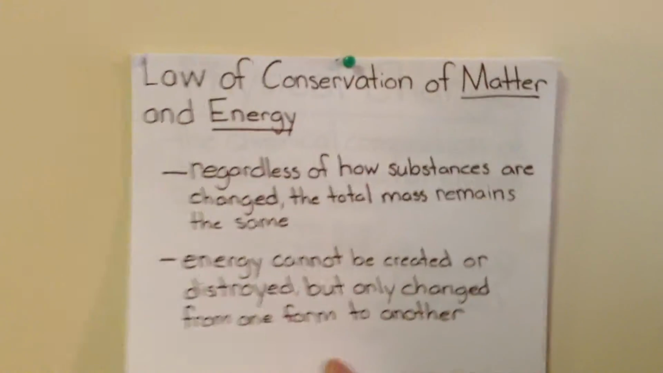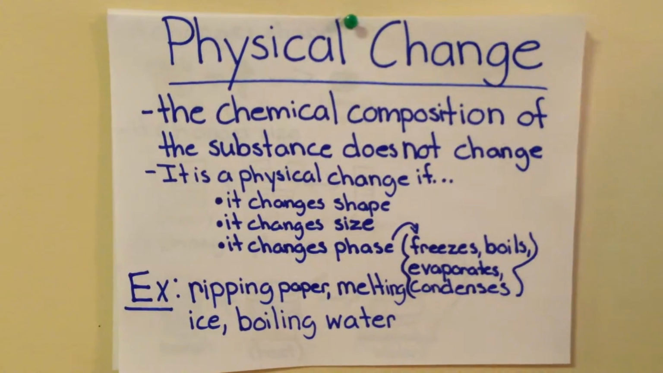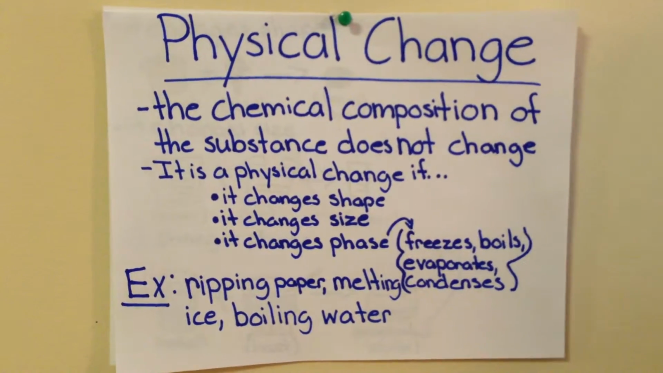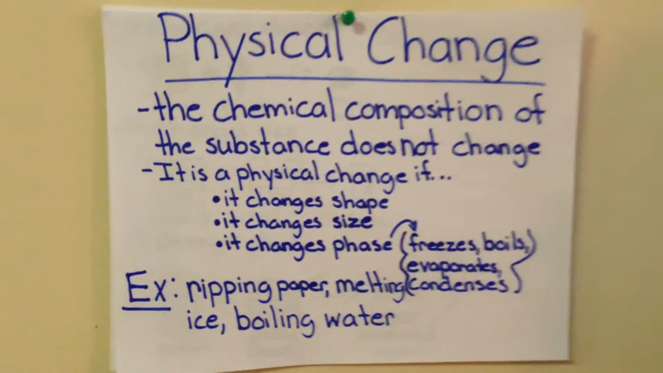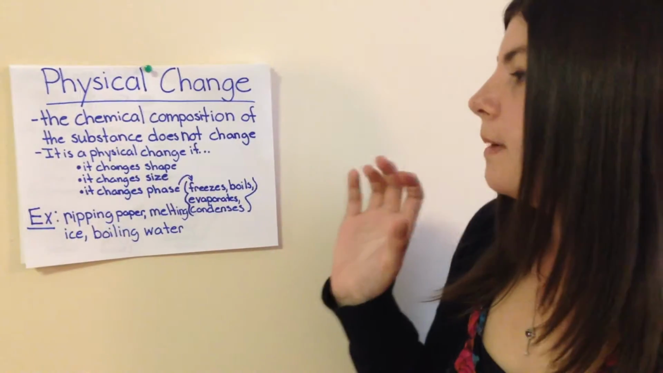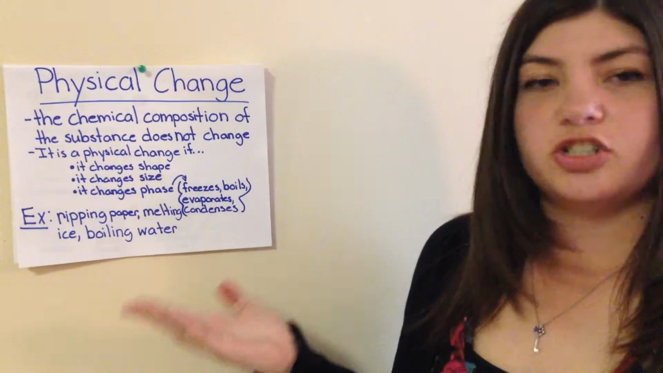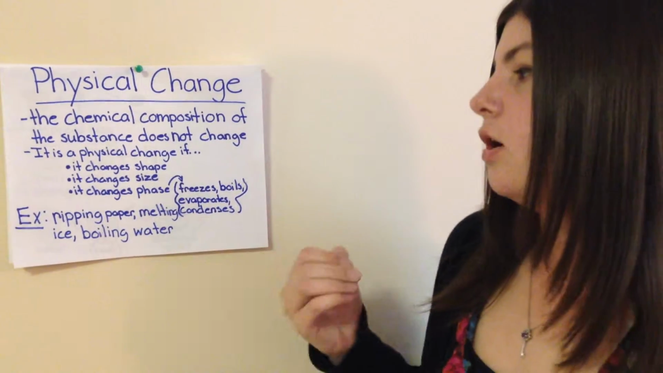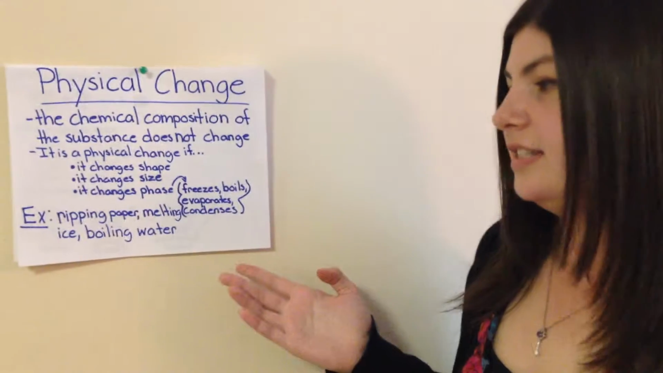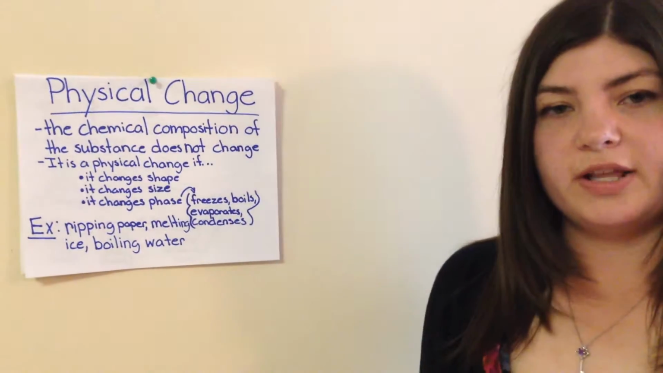So the first change we're going to look at is physical change. A physical change is a change where the chemical composition of a substance does not change. So what the actual substance is made up of, what it is, that's not going to change. But how we know it's a physical change is if it changes shape, changes size, or if it changes phase, like it freezes, boils, evaporates, or condenses. Some examples of this would be ripping paper, melting ice, or boiling water.